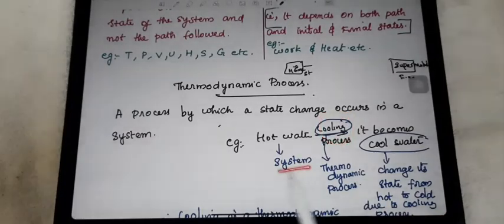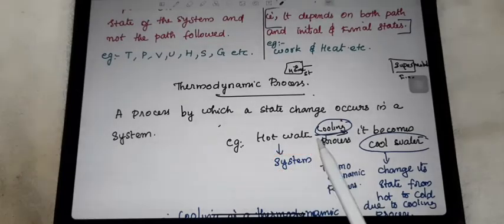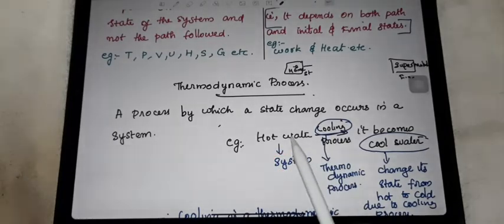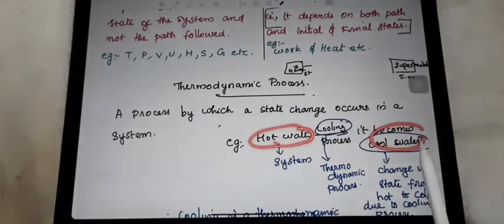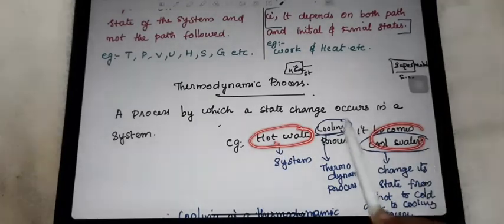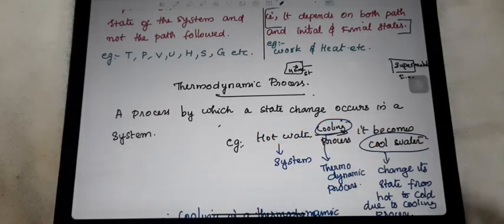In the case of a system, what happens to the system? From hot to cold. That means the state is changed due to one process. That process here is cooling. So, this process is called a thermodynamic process. In this situation, cooling is the thermodynamic process. In another example, another is the thermodynamic process.